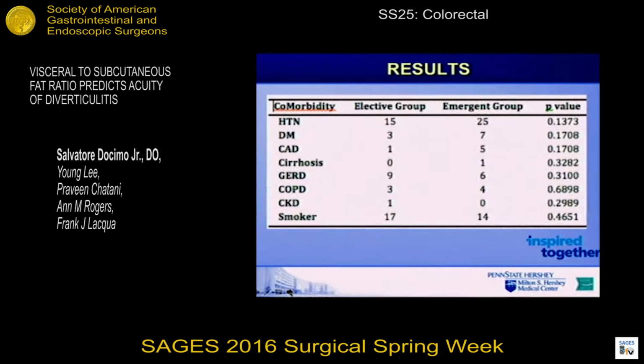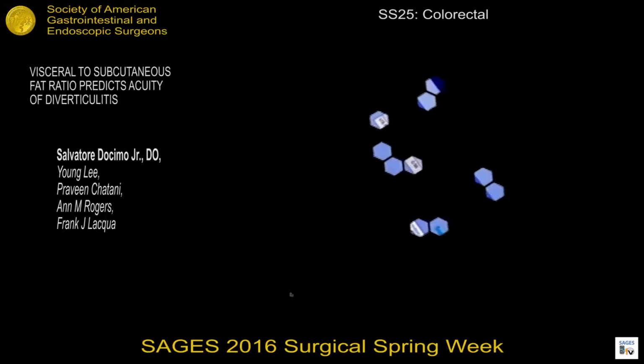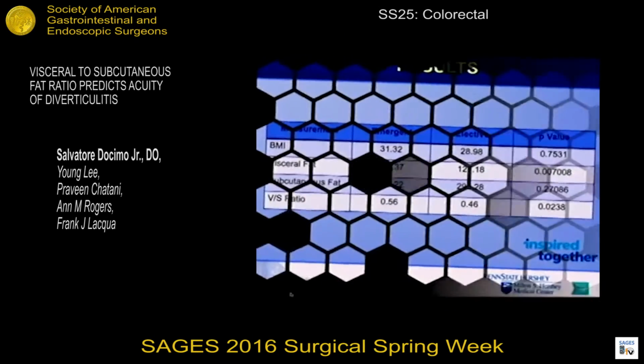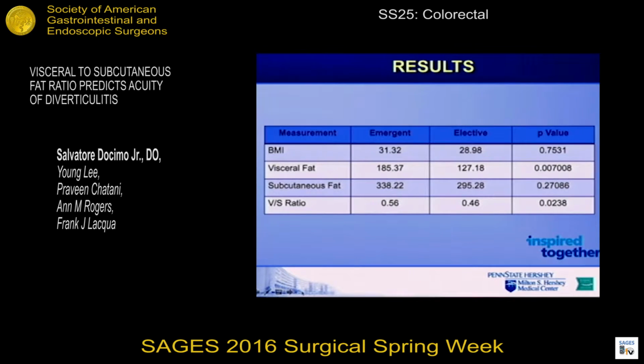Comorbidities, for the most part, between the two groups were fairly well controlled as well, with no significant differences between the comorbidities for the two groups. Looking at our results, we note that, again, the BMI between the two groups were not significant, but most importantly, I think our ratio, the VS ratio between the emergent and the elective group were statistically significant.